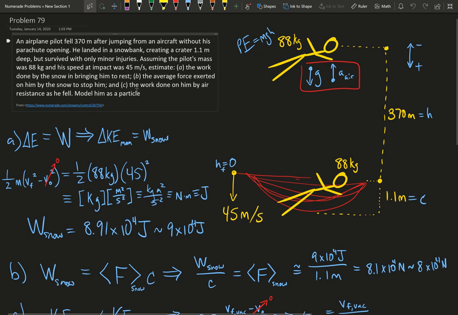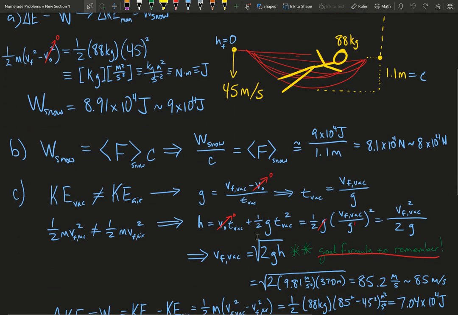Now we need to find what the work done on him by the air resistance was as he fell. So we want to figure out a few things. Remember that gravity acts everywhere. It doesn't matter if there's air around, it can just be in vacuum. And so what we want to find conceptually is the difference in his final velocity in the air versus his final velocity without the air.